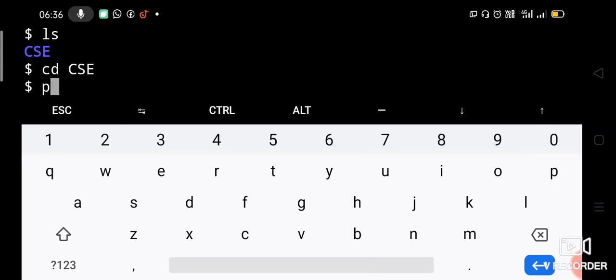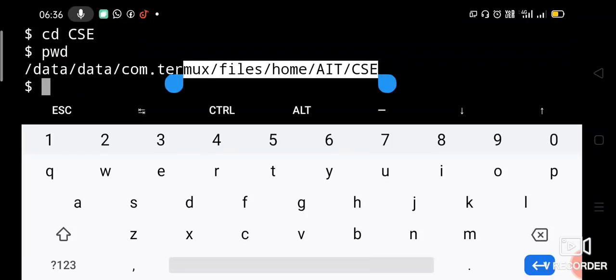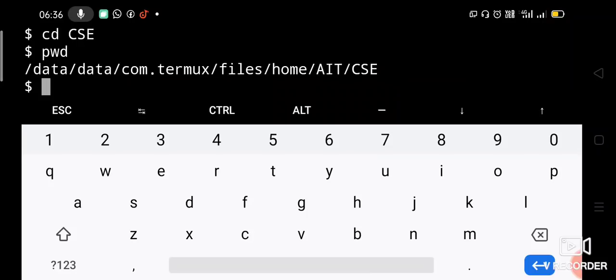Now check where you are. pwd. See, we are under home AIT CSE. Look at the last 3 levels here. Home, AIT, CSE. You are in this hierarchy. Okay. So now we are under CSE directory. So now under CSE directory we need to create the 5th sem.